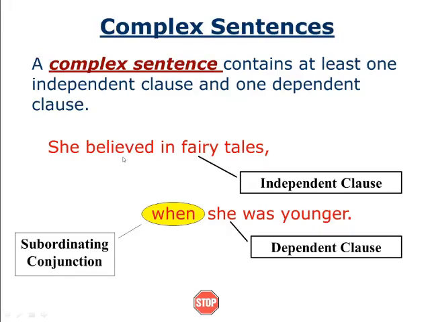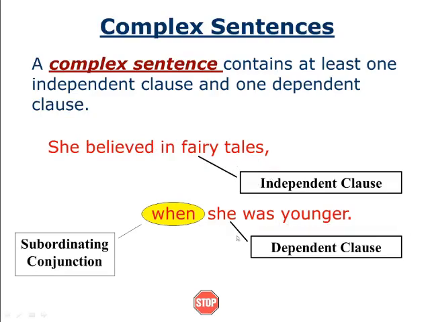Here you see, she believed in fairy tales. She believed in fairy tales is an independent clause. We know that because we are getting the full meaning without any doubt. So it is an independent clause.